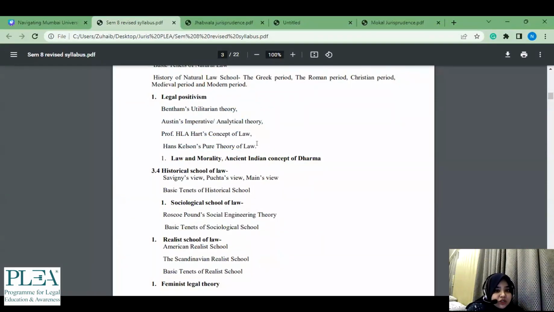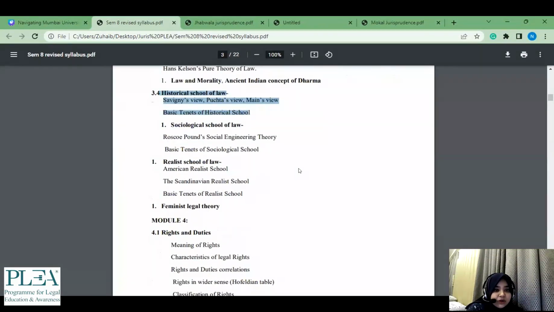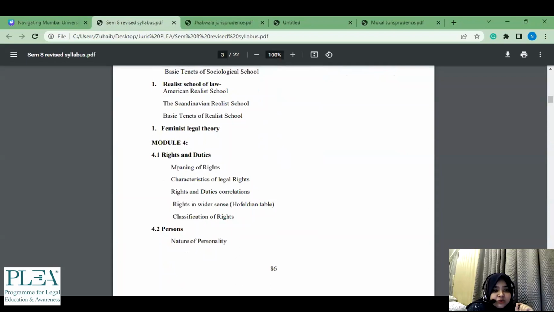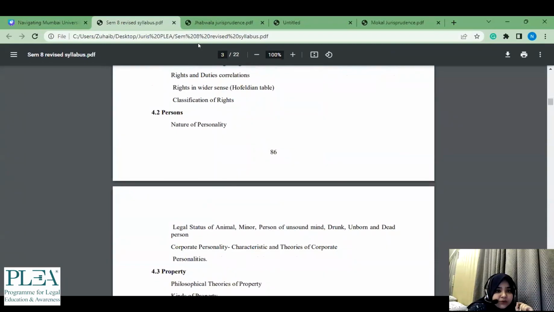And this pure theory of law is also a past year question. Then Austin's imperative theory, this is also a past year question. If not a 12 marker, it's always there in a 5 marker, the short notes. Then historical school of law, these two things are important and it's mentioned over here, which is missing in the old syllabus. Then sociological school of law, these two parts are important. Rights and duties also, this is there in the old syllabus as well, but again, better manner of putting it out. Persons, legal status of animal.